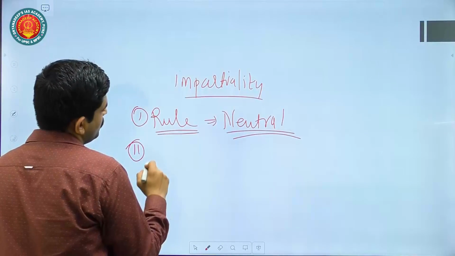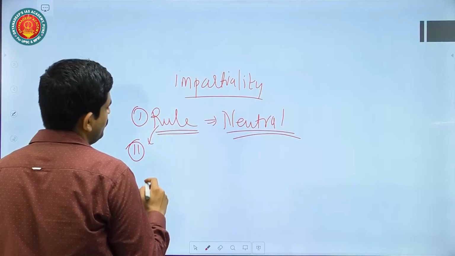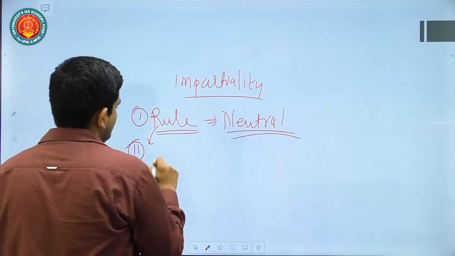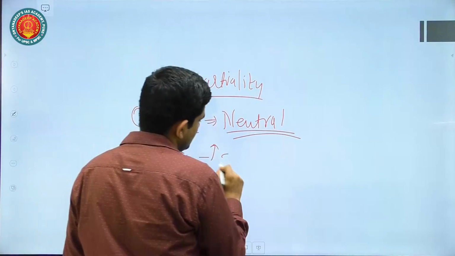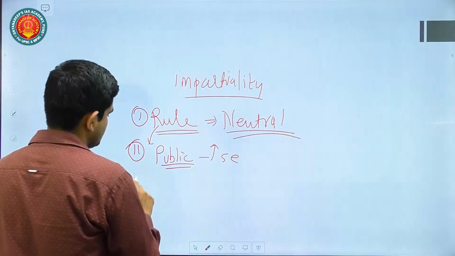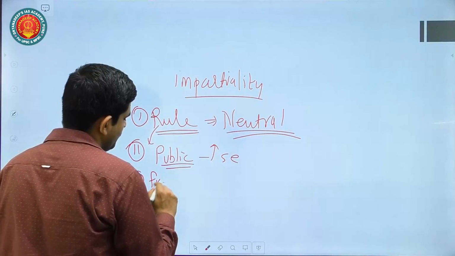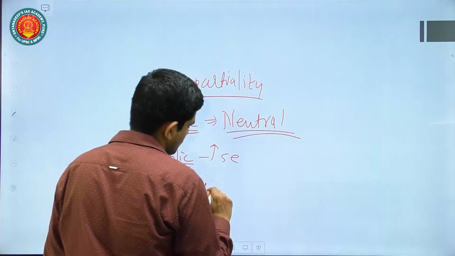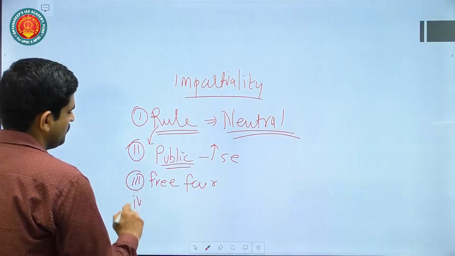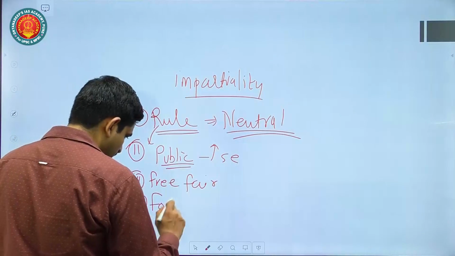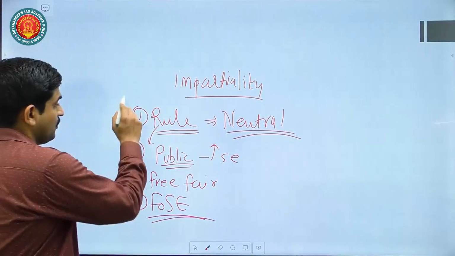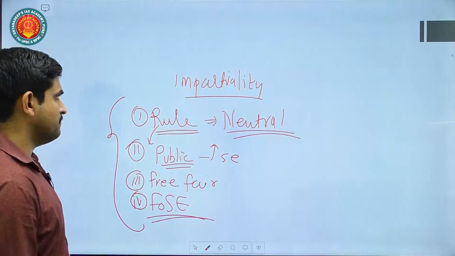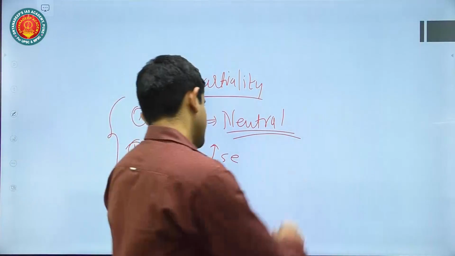Second thing you can talk about is rule of law will be ensured, along with the public faith in the judiciary will also increase. Okay, there will be chance for free and fair election in the democracy. Okay, there will be power to the people to express themselves, freedom of speech and expression. Power will also be there with the people if judiciary is impartial.